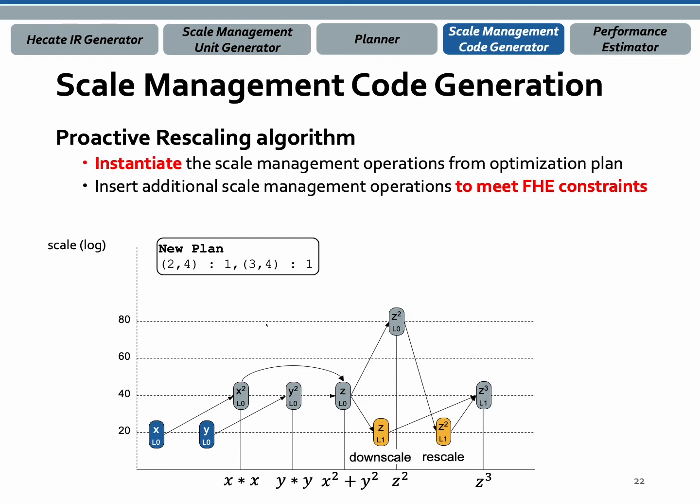Scale management code generation uses the newly proposed proactive rescaling algorithm. The algorithm instantiates the scale management operations from the optimization plan and inserts additional scale management operations to meet FHE constraints. For example, the scale management operation is instantiated to downscale for z level 0 and rescale for z square level 0. Because this program does not need an additional scale management operation, the algorithm does not insert another operation.